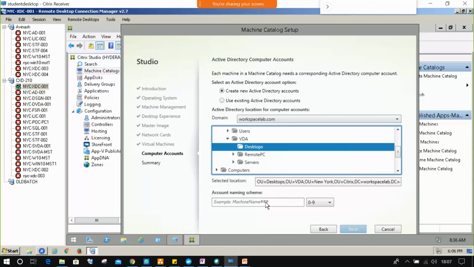Select desktop. And what is the name you want to provide? You can give a proper format name. For example, I'm providing the first three letters MAH, and this is a random machine, so I'm giving RAN, and for the first machine I'm providing 01. Subsequent machines will be 01 and 02 like that. You can provide it like this. This is a naming schema.